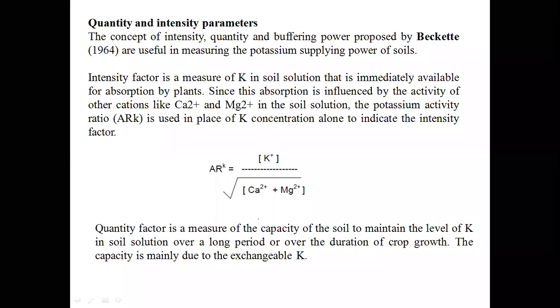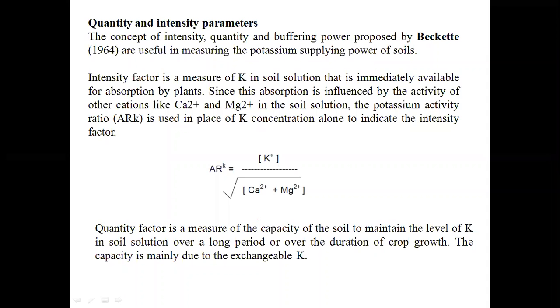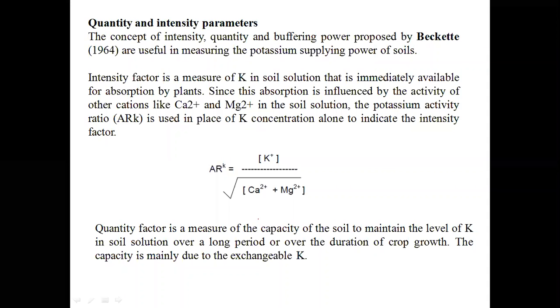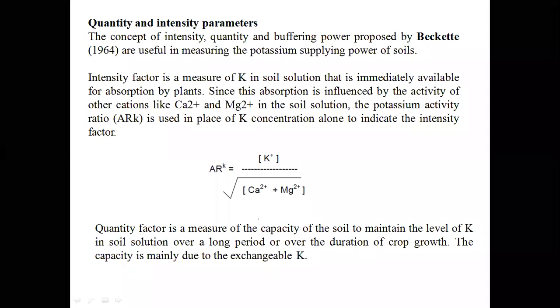As we have discussed, the presence of other cations such as calcium and magnesium will also help in these K fixation. We said that if calcium and magnesium are present, they will also affect potassium availability.